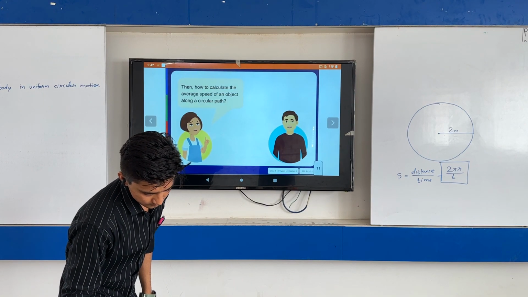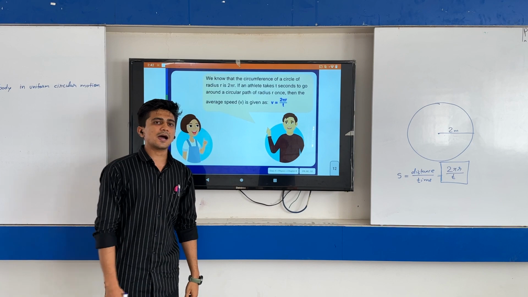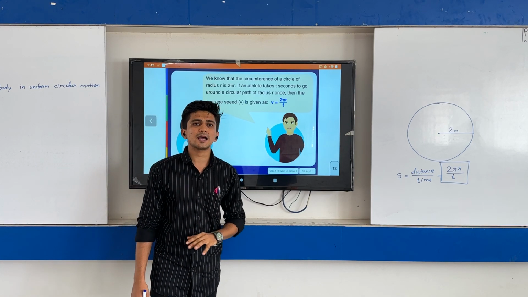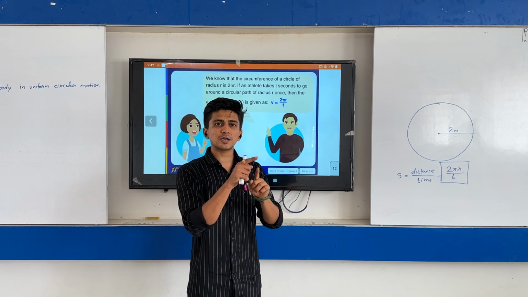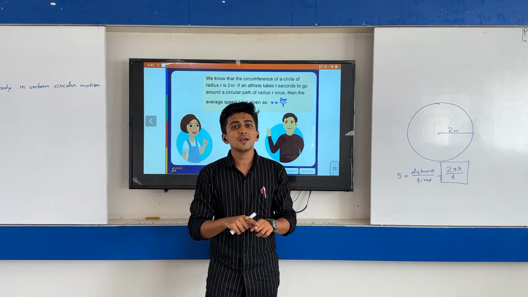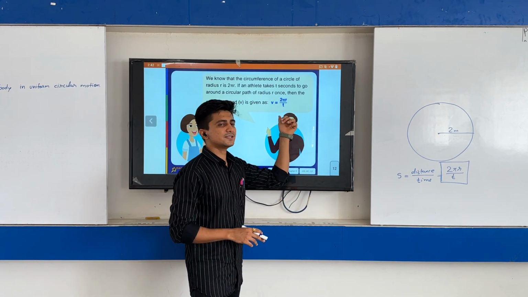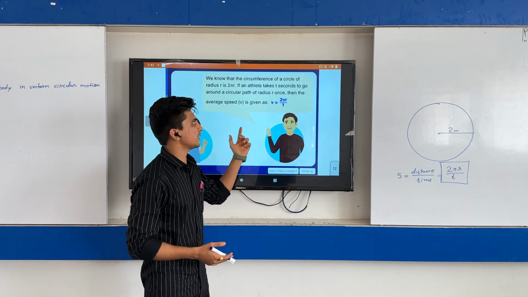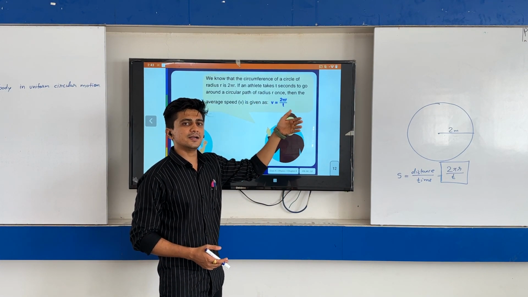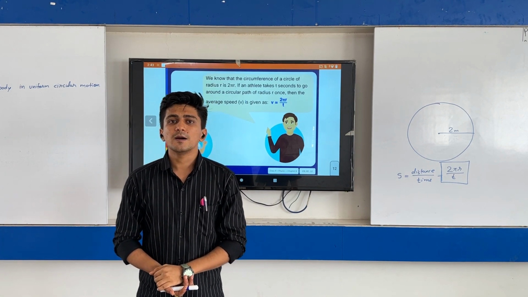And here is the equation. Yes, v is equal to 2 pi r upon t. The speed v is equal to 2 pi r upon t. Why 2 pi r? Because we are covering a path which is circular, and a circular path means the circumference of a circle, and the time given is t. So we can definitely say that speed is equal to distance upon time. Here the distance is 2 pi r and the time taken is t. Therefore the speed is 2 pi r upon t.